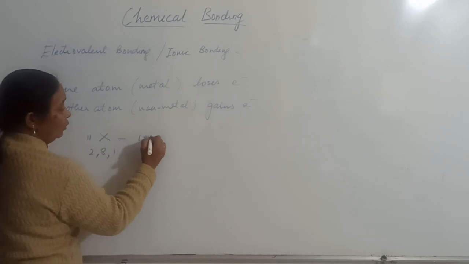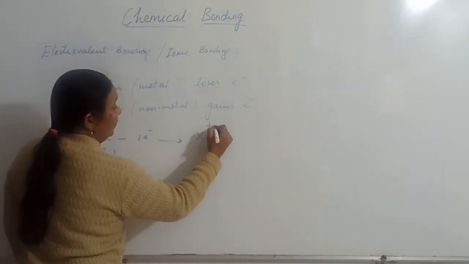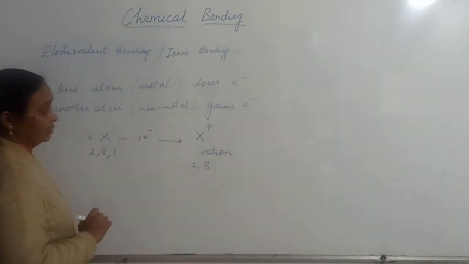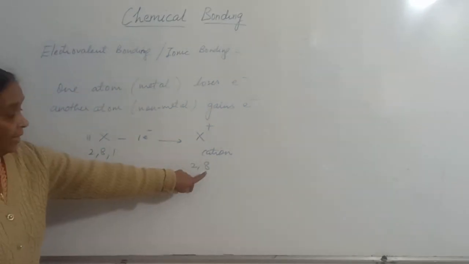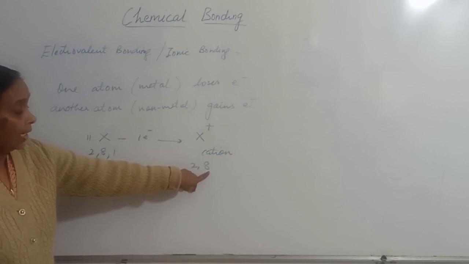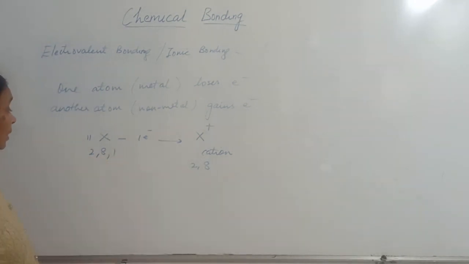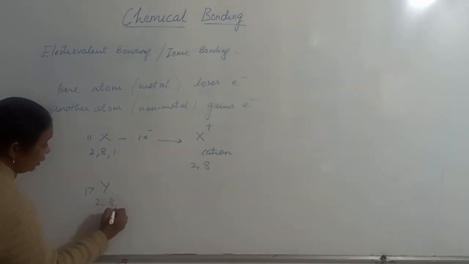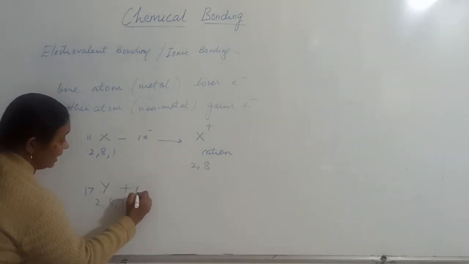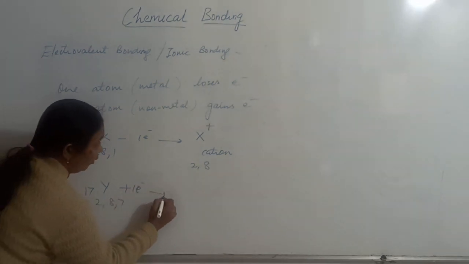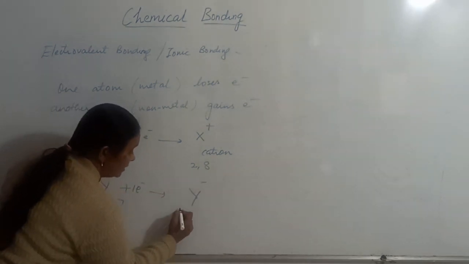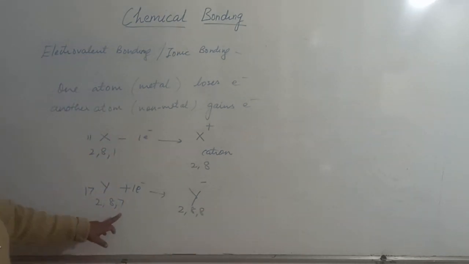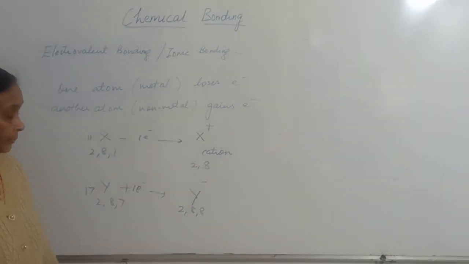It will lose one electron and form an X plus cation with electronic configuration 2,8. It has lost one electron and shows a complete octet in the outermost shell. Another atom, a non-metal with atomic number 17 and electronic configuration 2,8,7, gains this electron and forms Y minus with electronic configuration 2,8,8. After gaining one electron, the outermost shell becomes 8.